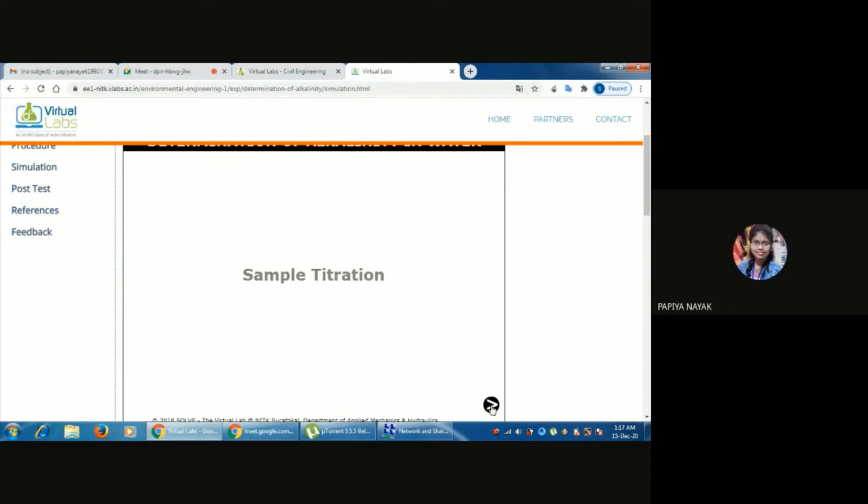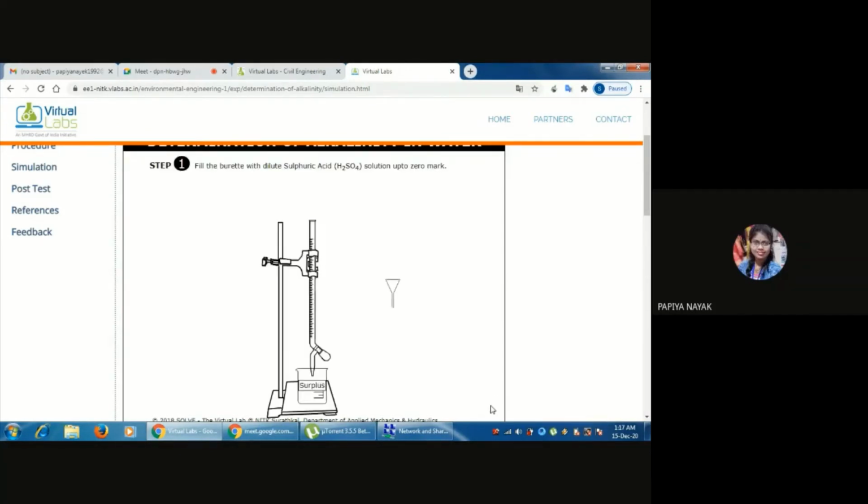Now we will do the sample titration. Same procedure: we fill the burette with dilute sulfuric acid up to the 0 mark. So first we place the funnel in the proper position, and this is the container of dilute sulfuric acid.